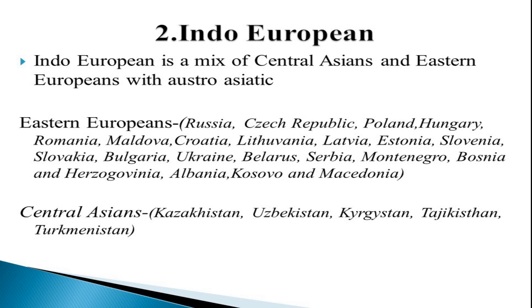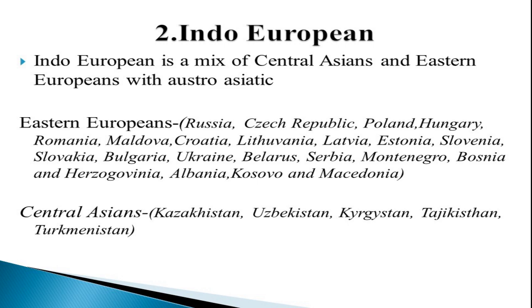There are different types of genes and traits available. The basic one is the Indo-European. It is an Indo-European mix of culture of Asians and Eastern Europeans with Austroasiatic.